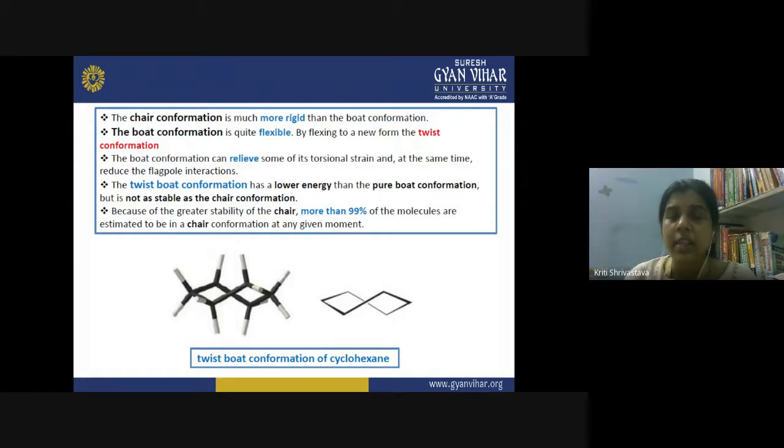Now, because of the greater stability of the chair, more than 99% of the molecules are present in the chair conformation at any given point of time. So if you analyze cyclohexane at room temperature, 99% of molecules have attained the chair conformation because of the greatest stability of this arrangement.